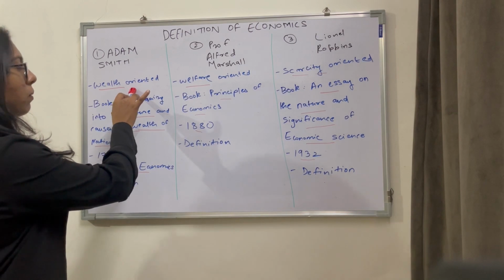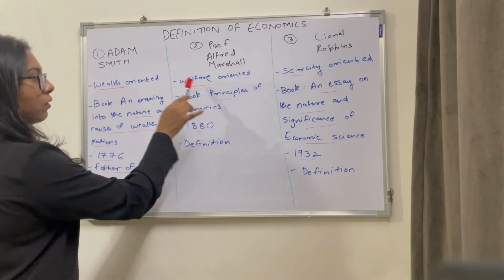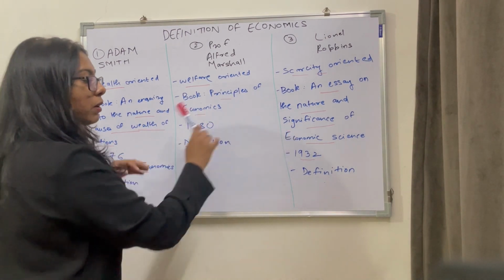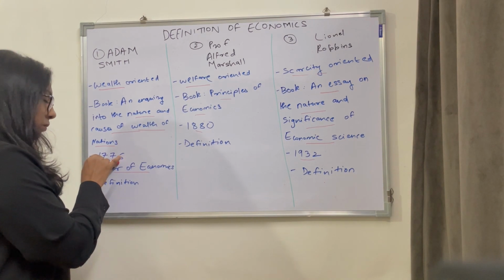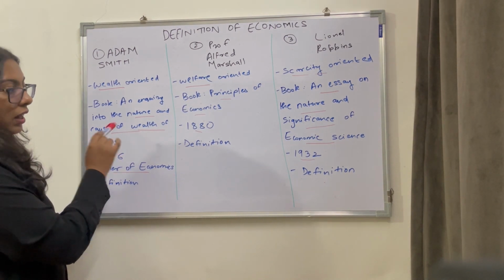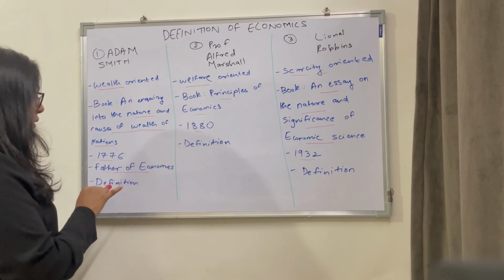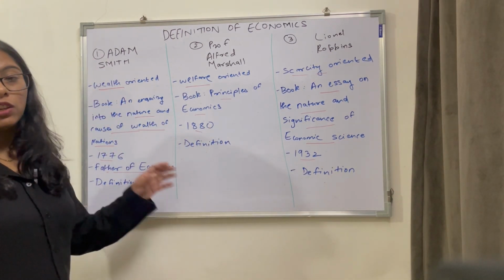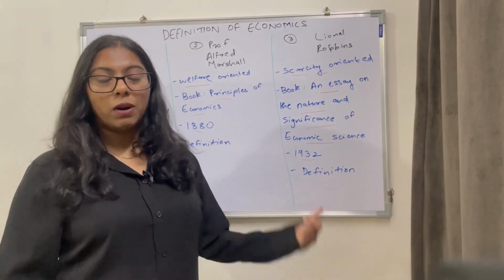First, you'll mention their orientation of the definition: wealth, welfare, scarcity. Then you can mention what book it was written in, and you can write down the year that the book was published in. And to end it all, you could write the actual definition that was given by these economists. This will easily constitute a 3 to 4 marker question.